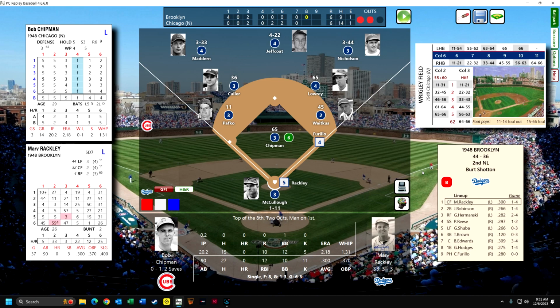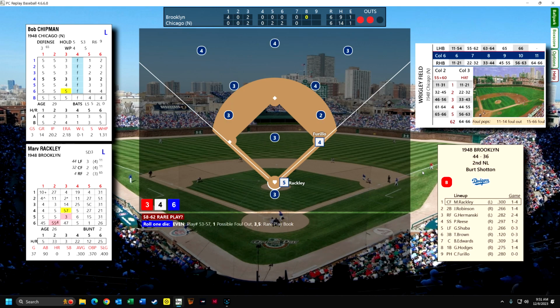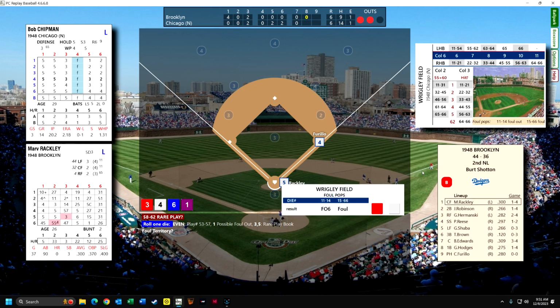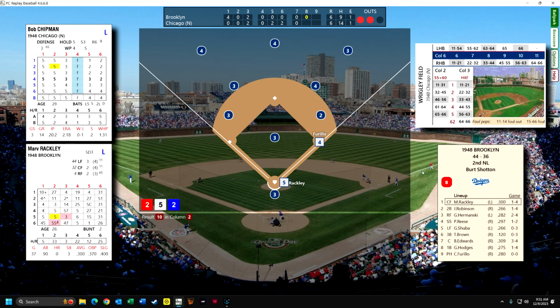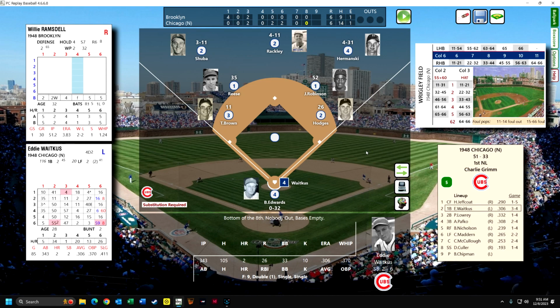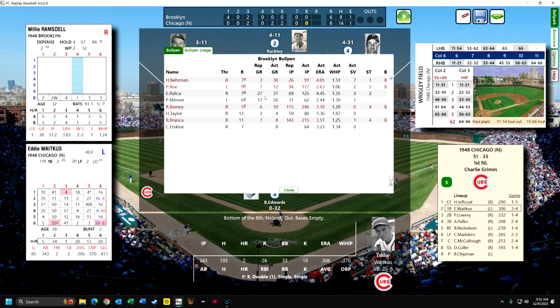Marv Rackley is at the plate. He's been shut down the last 3 times he's been at bat, but he's fast, and this could possibly be a foul out, but Wrigley doesn't have a lot of foul space, so it's not. Okay, he gets another chance. Furillo's going to be going for it, but this is going to be a foul out to the catcher to end the inning.